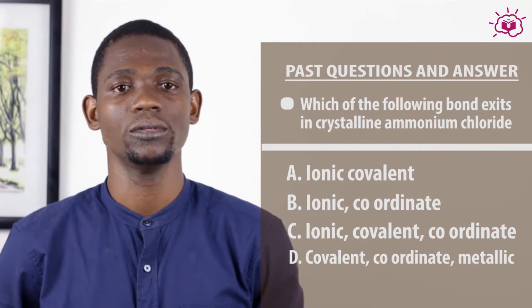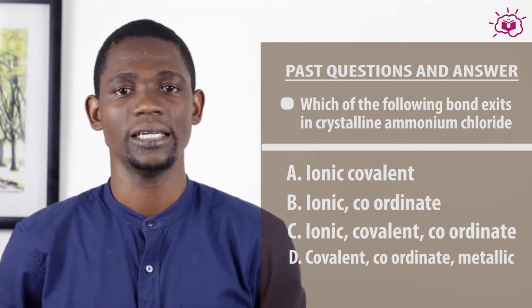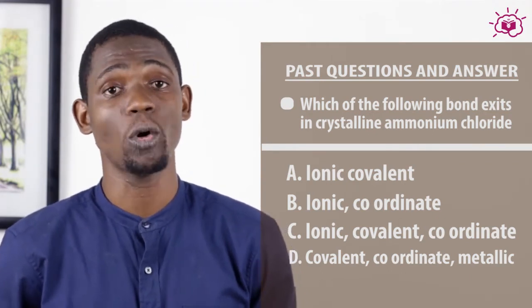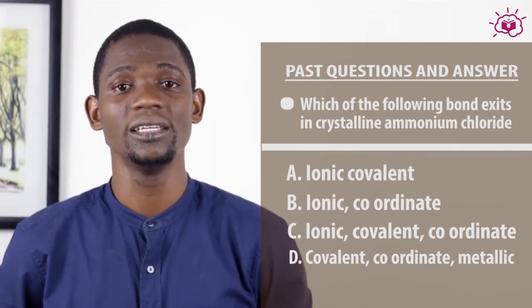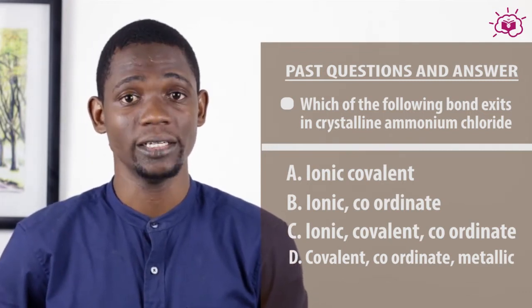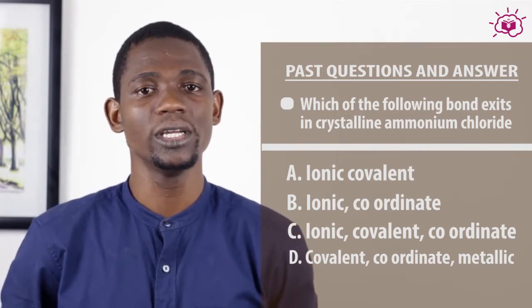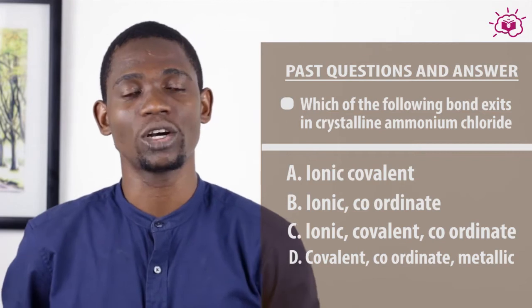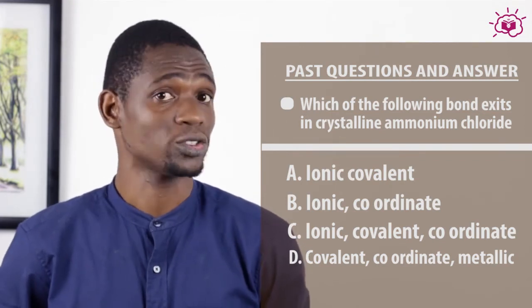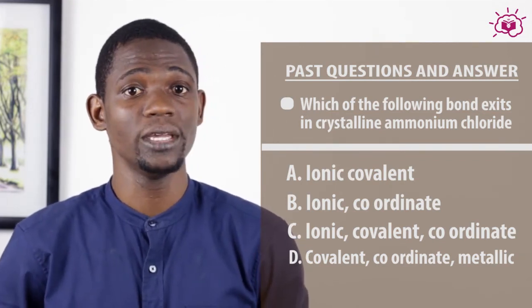The first option says ionic and covalent. Yes, there is covalent bond between the molecules of ammonia in ammonium chloride, and there is ionic bond between the ammonium ion and the chloride ion. But that's not all.